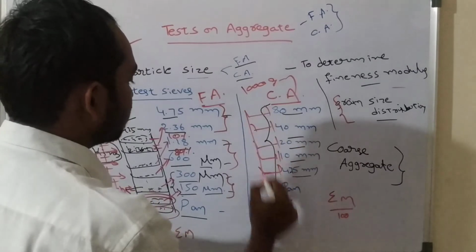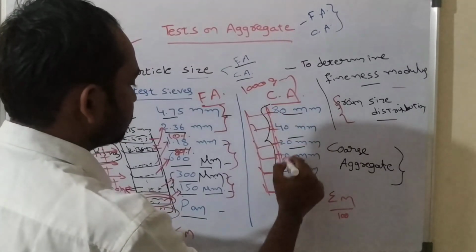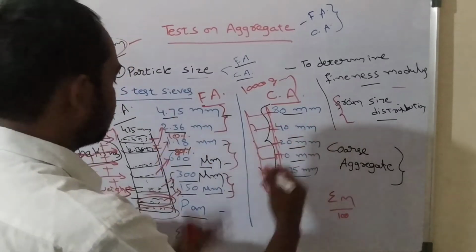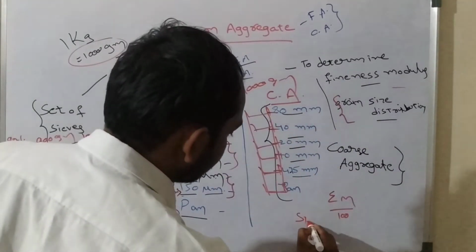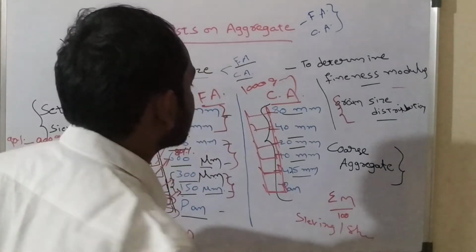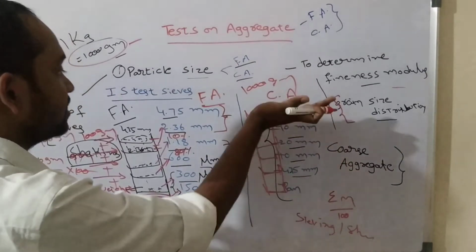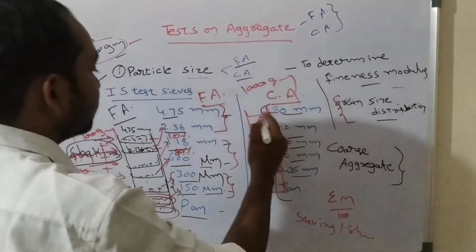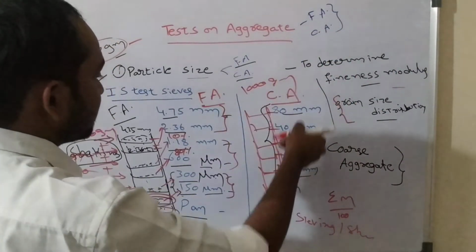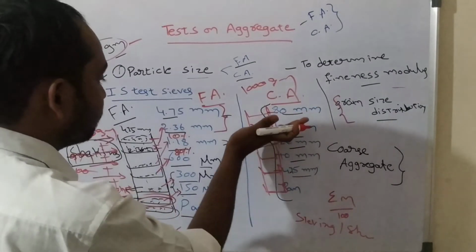Then you arrange the sieves in this respective order and shake them. The shaking is nothing but sieving. While you are shaking, the aggregates will pass through each and every sieve. The particles whose size is greater than 80 mm will be retained here, and less than 80 mm pass from here; greater than 40 mm are retained here, less than 40 mm pass from here.